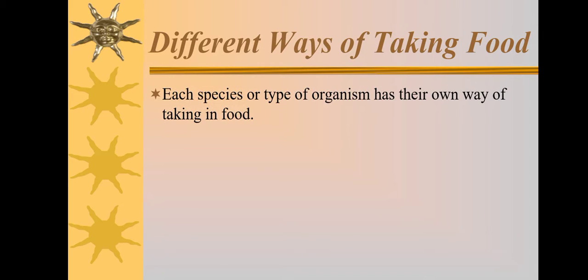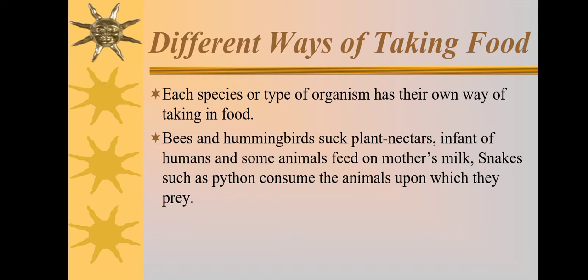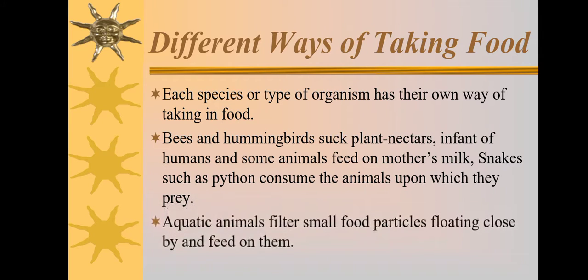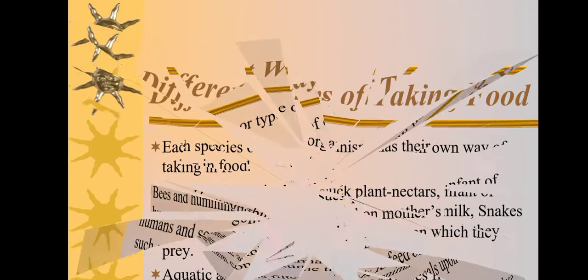Different ways of taking food. Each species or type of organism has its own way of taking in food. Bees and hummingbirds suck plant nectar, humans and some animals feed on mother's milk. Snakes, such as pythons, consume the animals upon which they prey. Aquatic animals filter small food particles floating close by and feed on them.